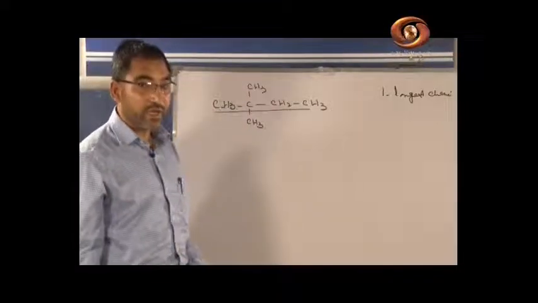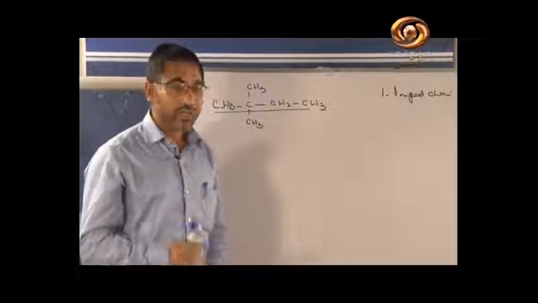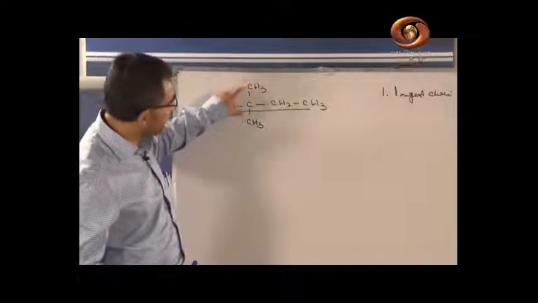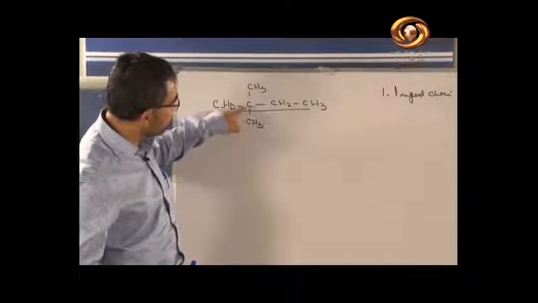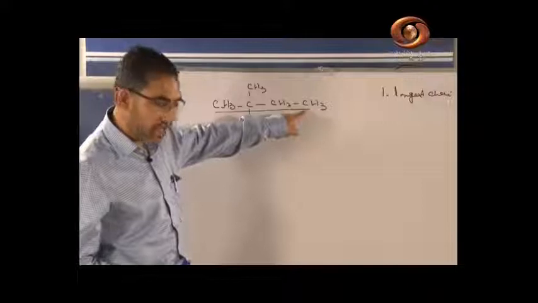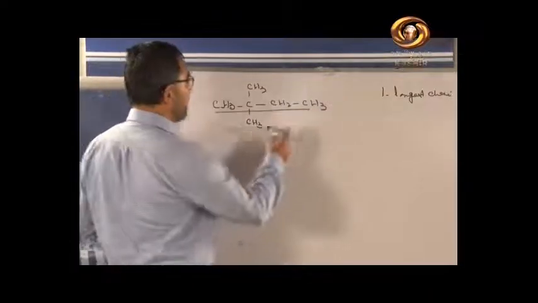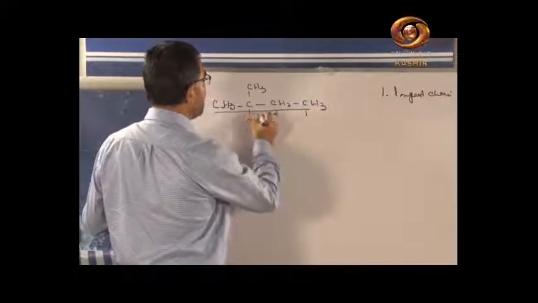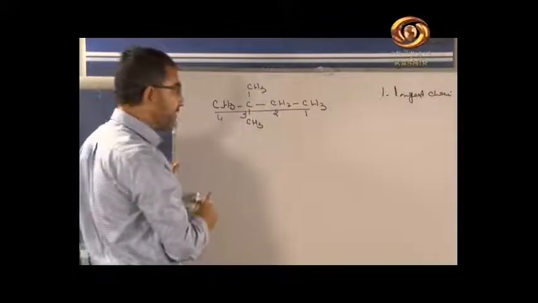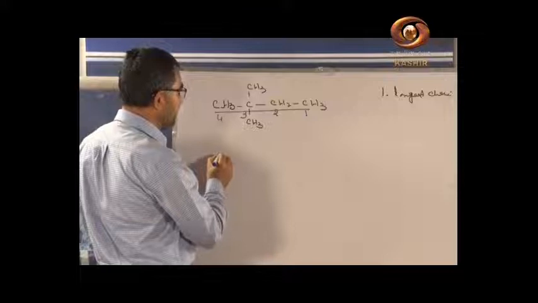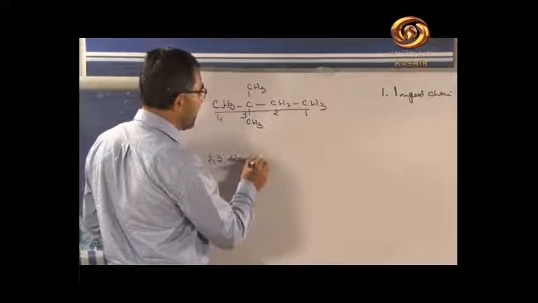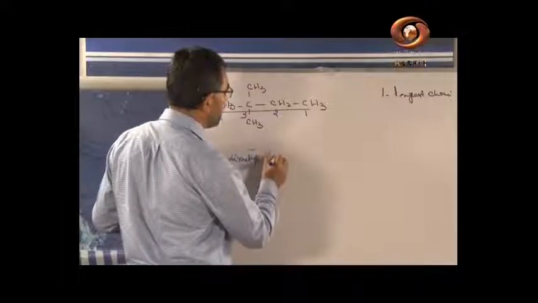If you recall, we have to start the numbering from the side where the substituents will be nearer. Here the methyl group and methyl group come at carbon number 2. If we start the numbering from this carbon, the numbering will be 1, 2, 3 and 4. As per this numbering, the name will be 3,3-dimethyl butane.